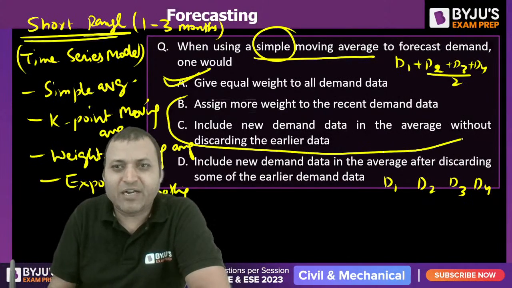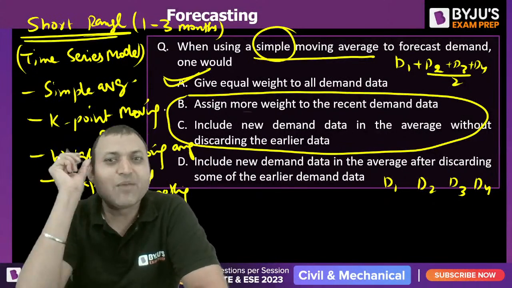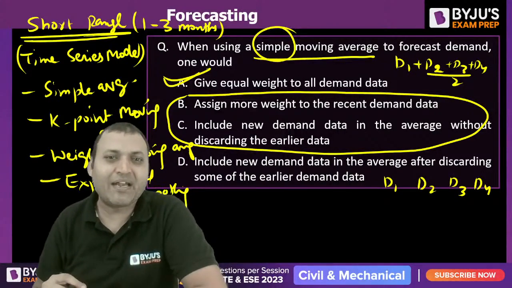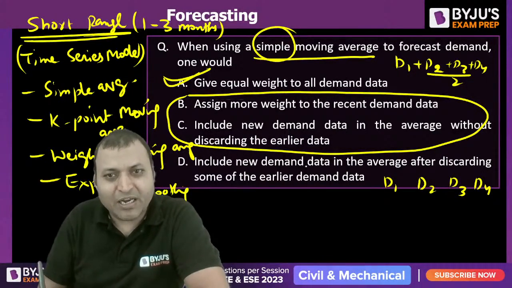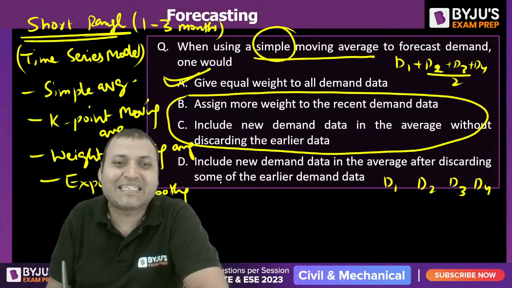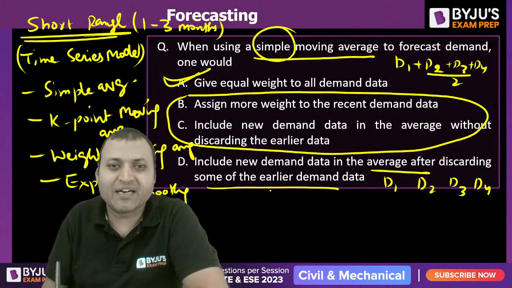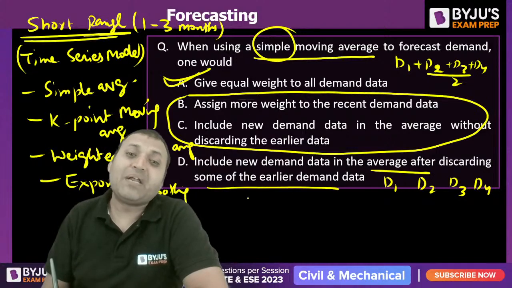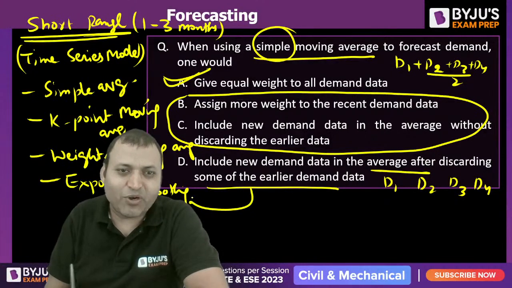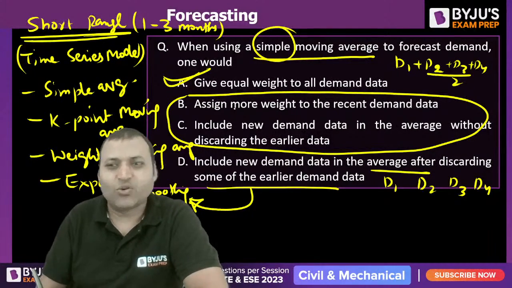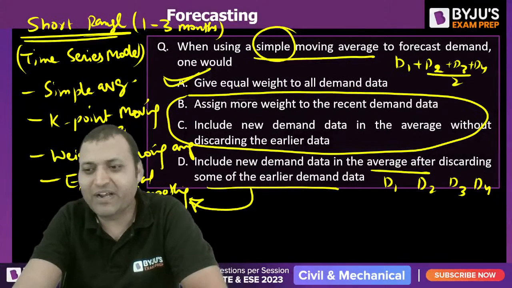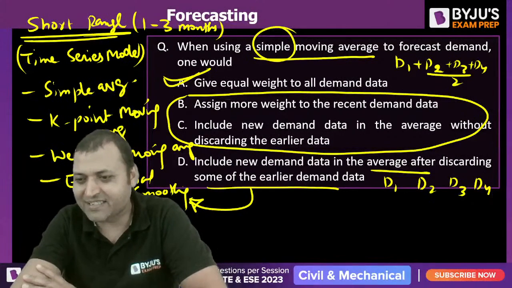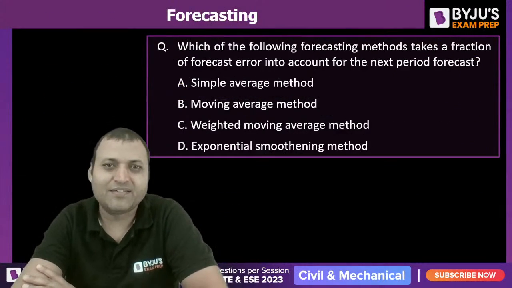In that, we include the new demand data in the average after discarding some of the earlier demand data, so the weightage given to the previous data is very small. So option A is the right answer: equal weightage to all demand data. Yes, Mohit, Kumar, well done.